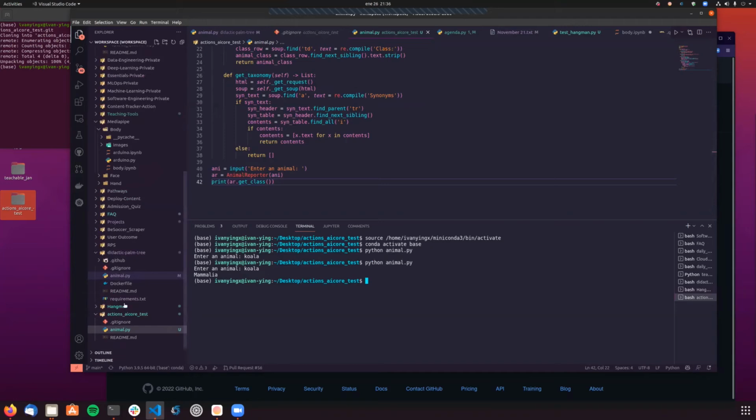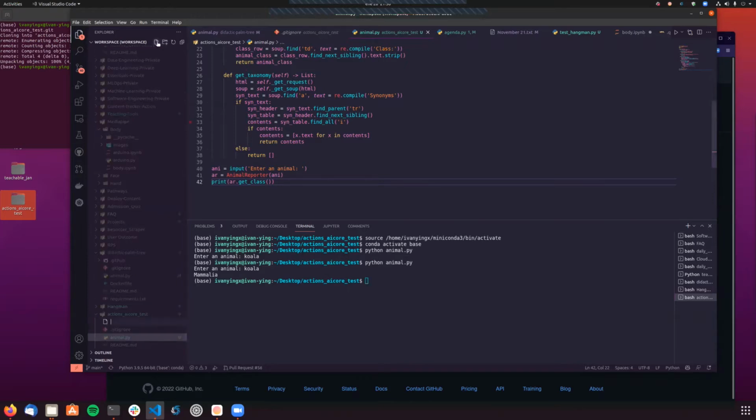Okay, now that we already have our animal.py, let's create the Dockerfile. If you don't know what Docker is, it's an application that allows us to run different images with different applications regardless of the operating system.